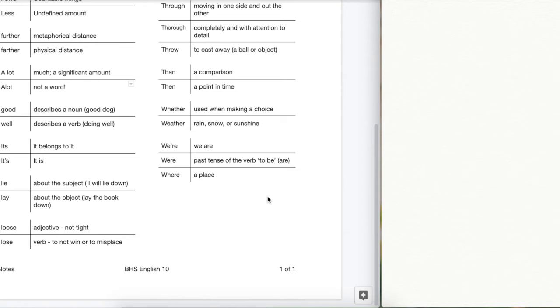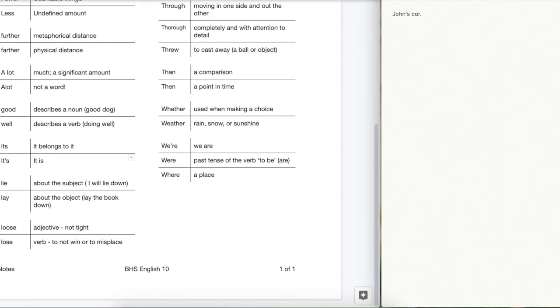Let's take a look at its versus it's. This is sort of a tricky one because it breaks the usual apostrophe rule. So our usual apostrophe rule is we use apostrophe s to show ownership. The only time we don't use that is with its. So for example, we could say John's car. Okay, we're using apostrophe s to show whose car it is.